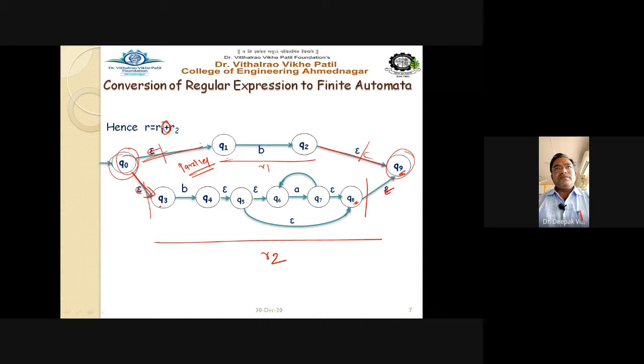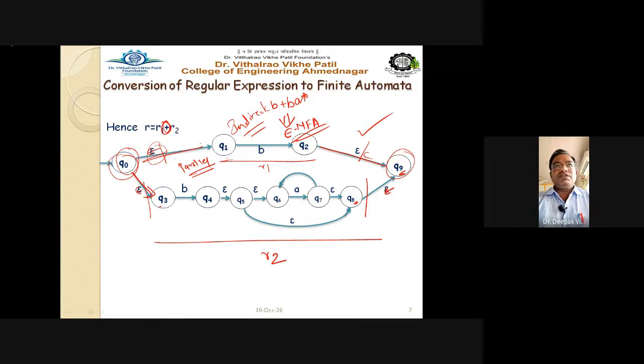Okay, so this is the way the regular expression b plus b a raised to star is converted into an epsilon NFA. This is the correct way to draw the NFA, and this is one method, called the indirect method. Indirect means we are converting with the help of epsilon moves to the NFA or finite automata. In the direct method, we convert the regular expression directly to the automata. That we are also going to see.